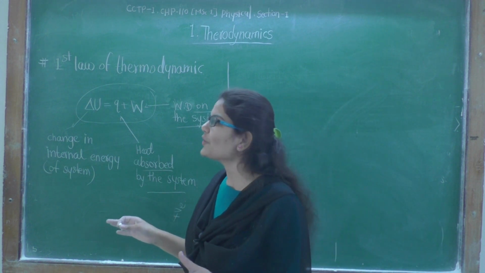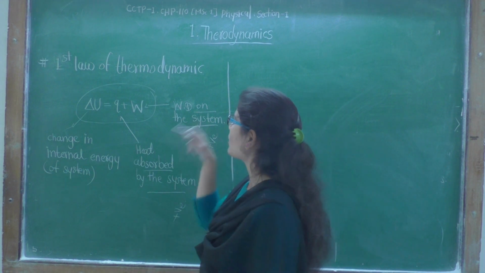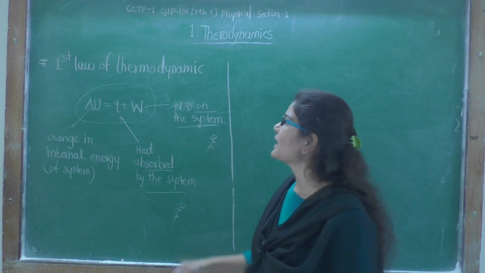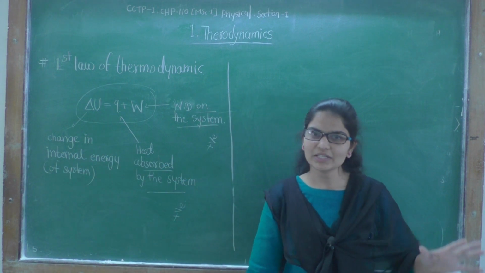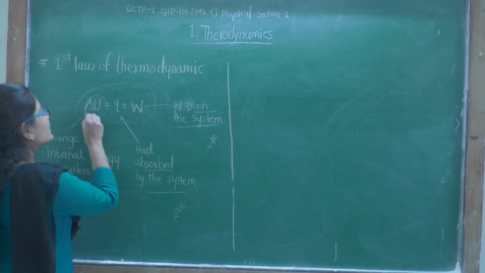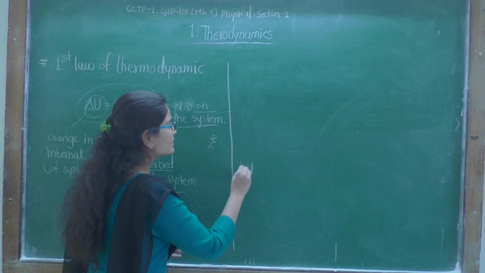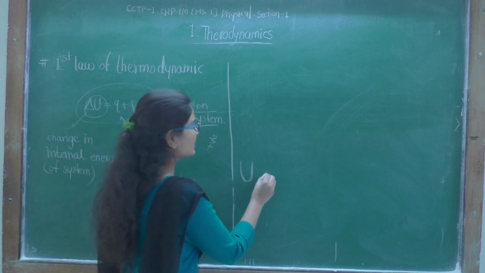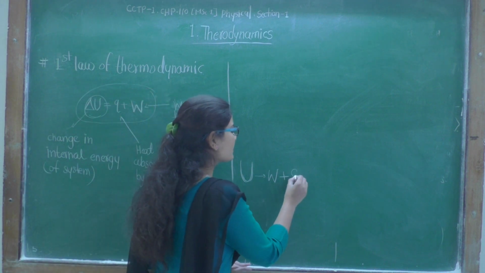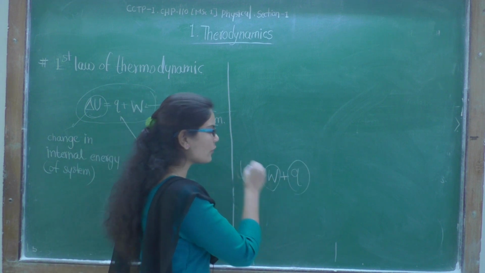If work is done on the system, then it is positive, and if heat is absorbed by the system, then it is also positive, and delta U is the total internal energy change that occurred. That means the first law says the internal energy change will be used in two ways: the system will perform some work, and it will evolve some energy in the form of heat. That's it.